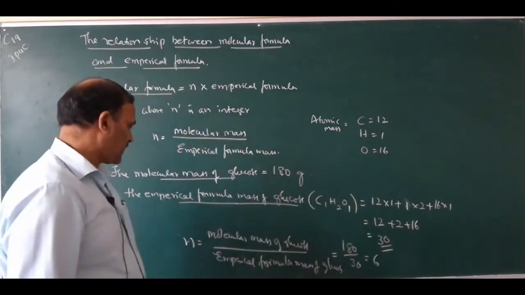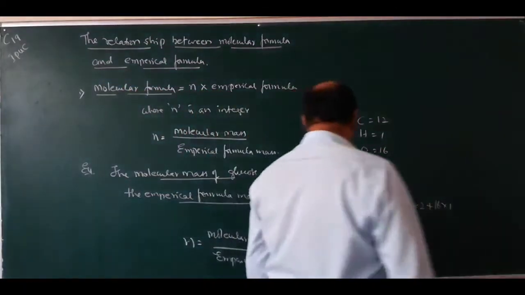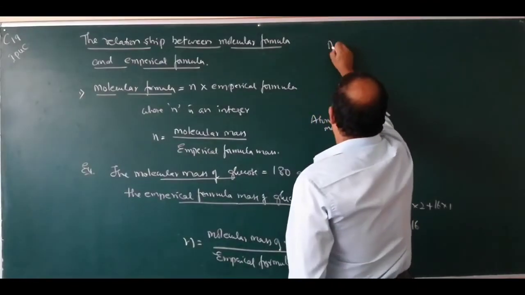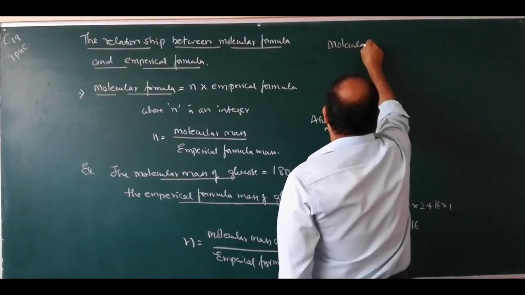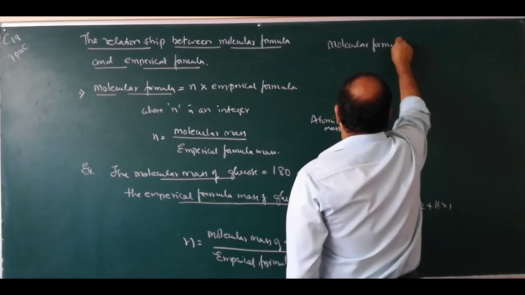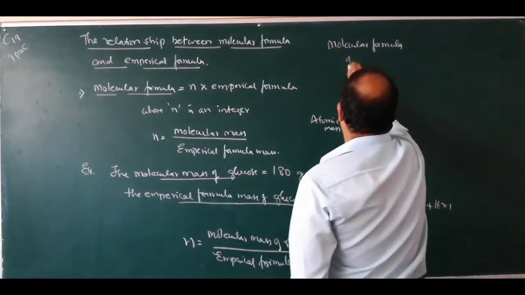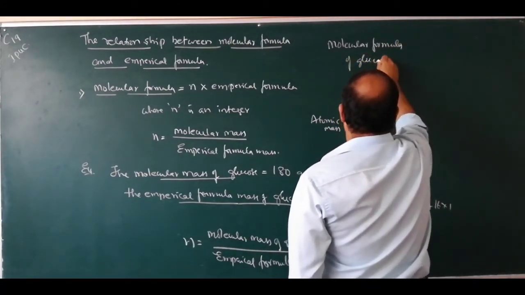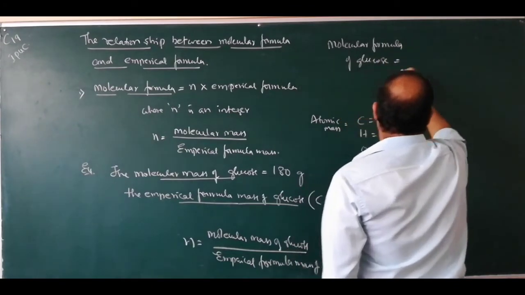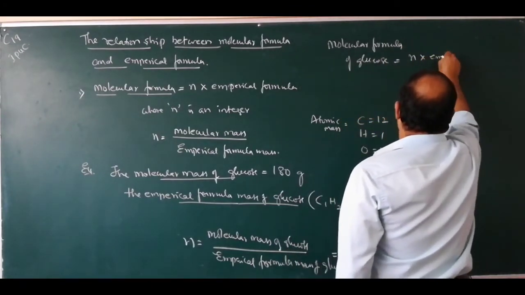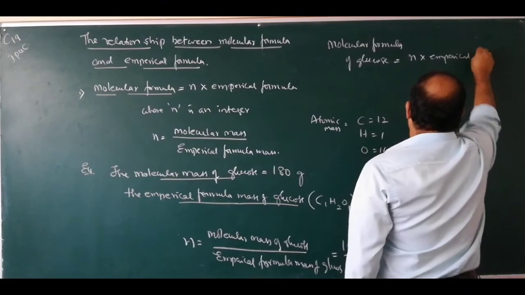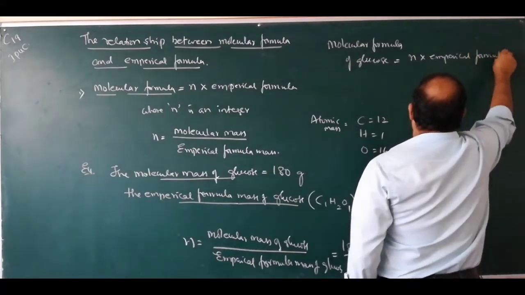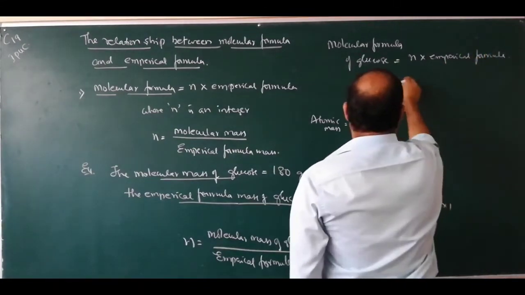Then what is molecular formula? Molecular formula of glucose equals n into empirical formula.